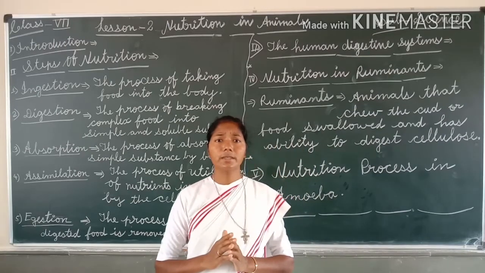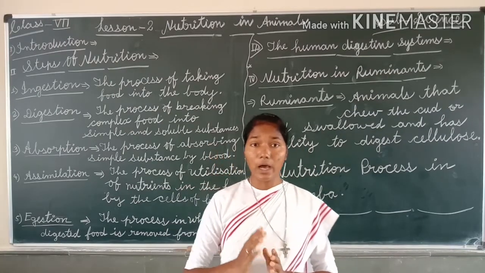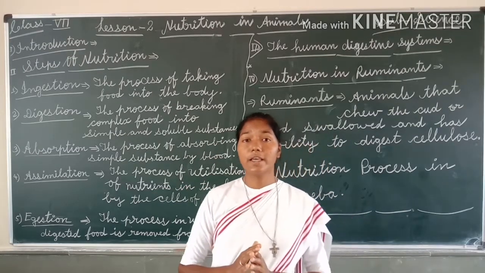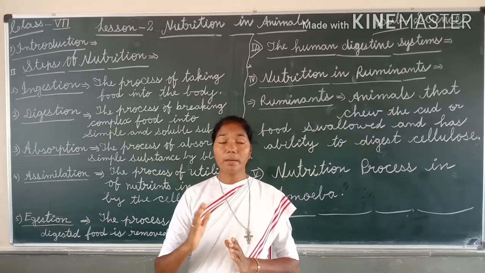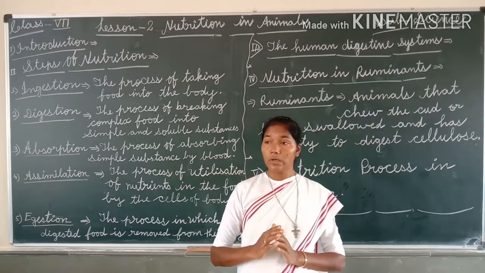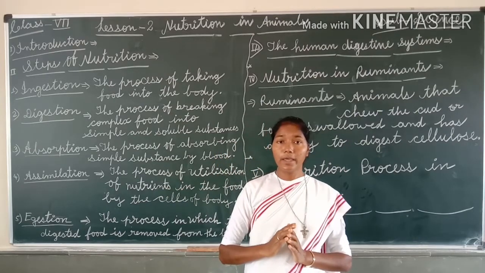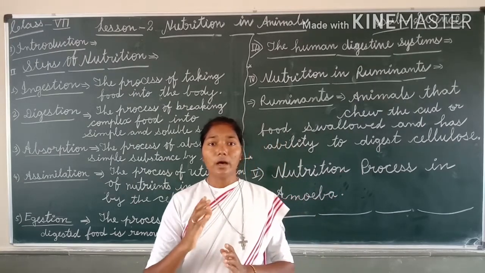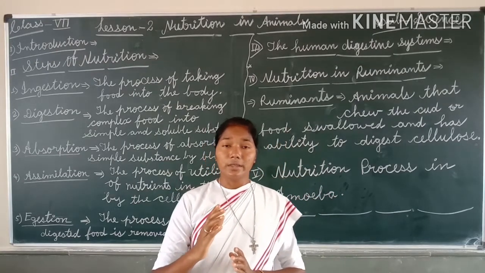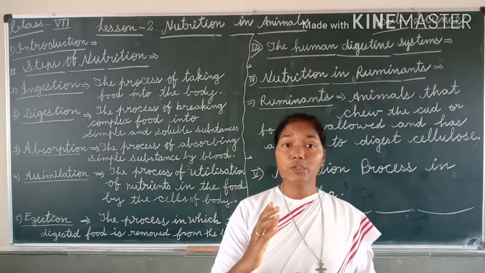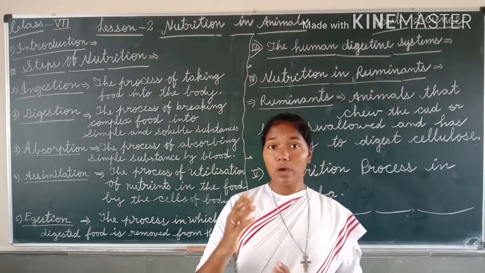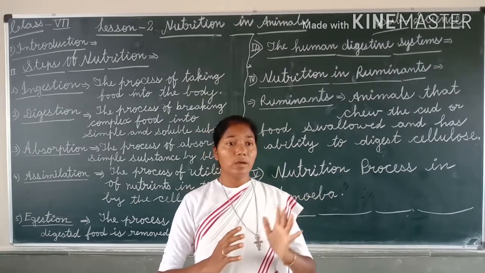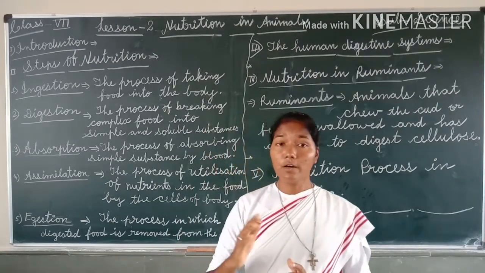Second one is carnivore, the animals which eat another animal as their food. For example, lion, tiger. Okay, then third one is omnivore, the organism which eats both the plant products and also the animals as their food.